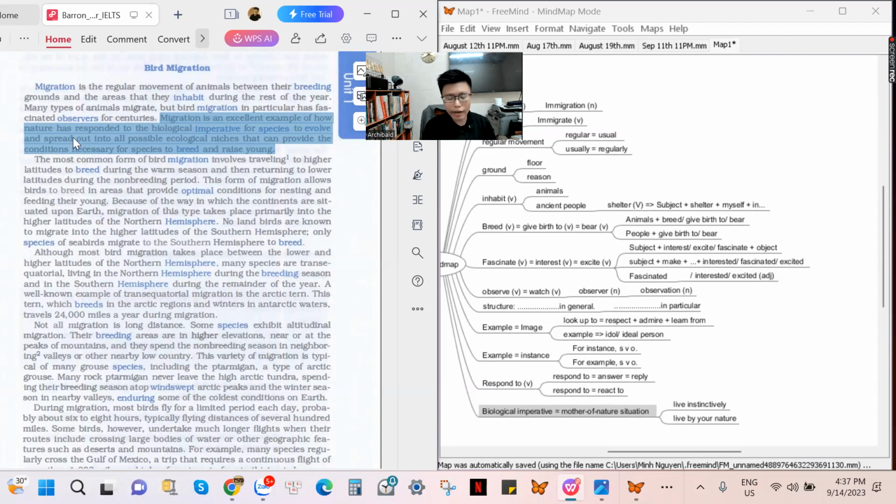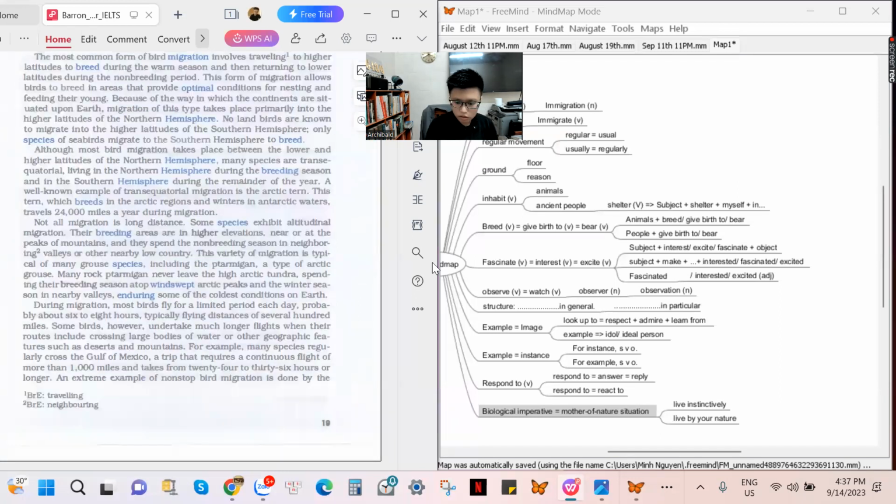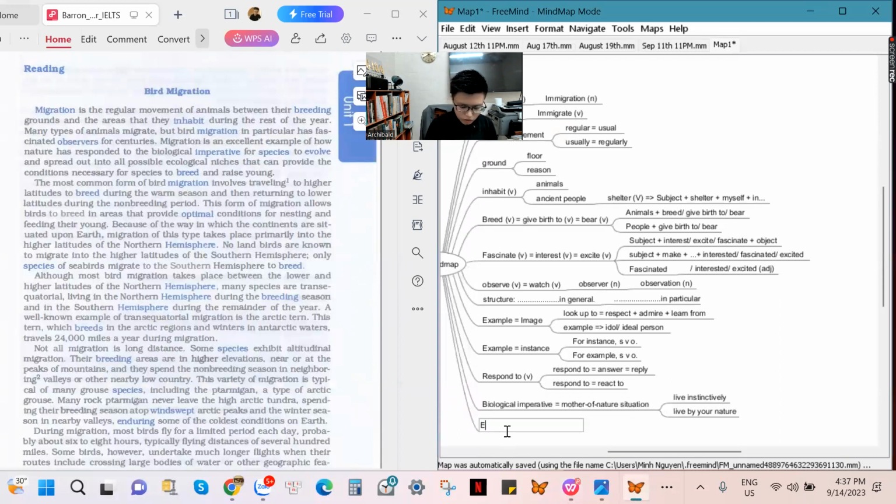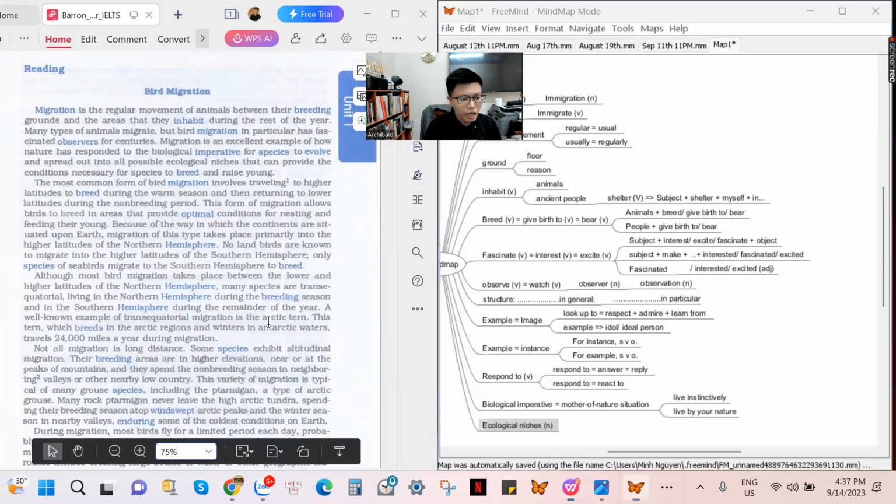So that birds are given birth to in this world in a natural way and spread out into all possible ecological niches that can provide the conditions necessary for species to breed and raise young. Just pay attention to the words ecological niches. This is a noun in English. Spread out means develop.